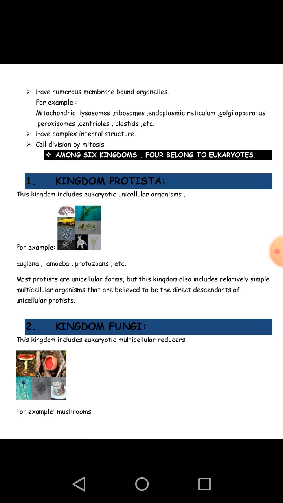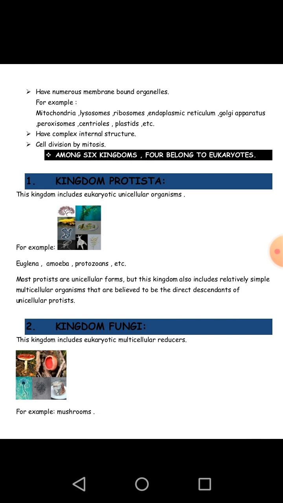This means that most unicellular organisms come in the category of protists, but some simple multicellular organisms are also protists because their characters do not match with the rest of the kingdoms like Fungi, Animalia, and Plantae. Their characters are closest to the protists, and they are believed to be the direct descendants of the unicellular protists. So some multicellular eukaryotes also fall in kingdom Protista.